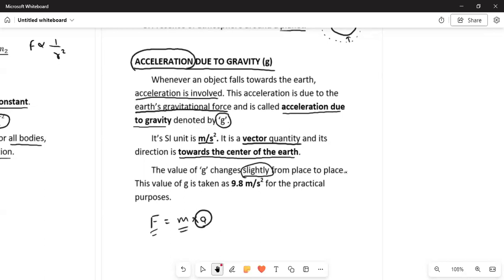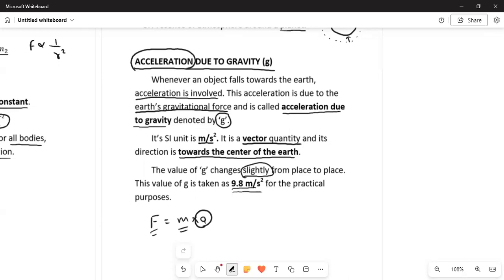Whenever we change our place, there will be a slight change in the value of g. So this value of g is taken as 9.8 meters per second square. This is again a very important point, that the value of gravity is taken as 9.8 meters per second square for practical purposes.